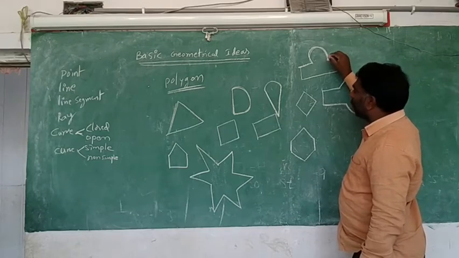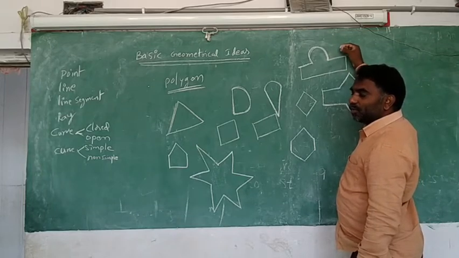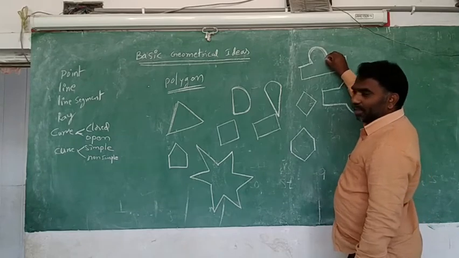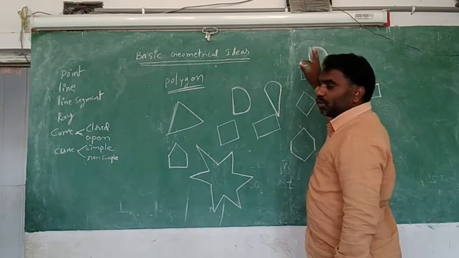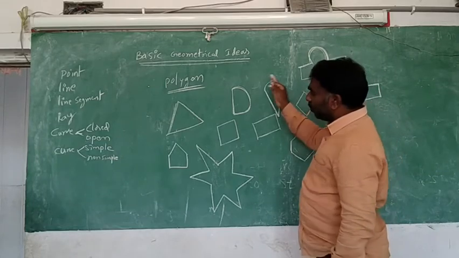That's only like this. I have drawn like this, and I am saying it is not a polygon. Why is it not a polygon? Because a curve is there. It is not a polygon; we will say only closed curve. These are all closed curves.